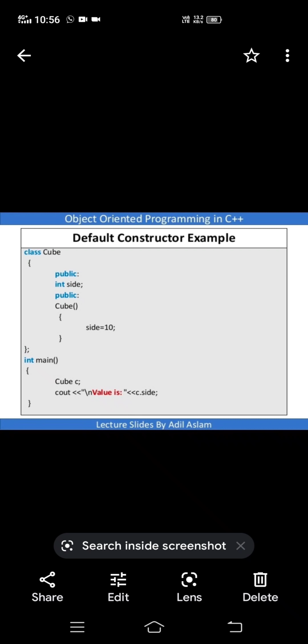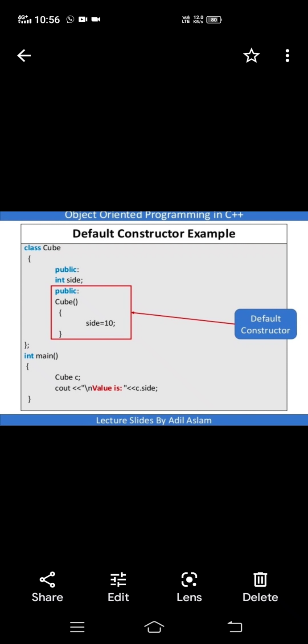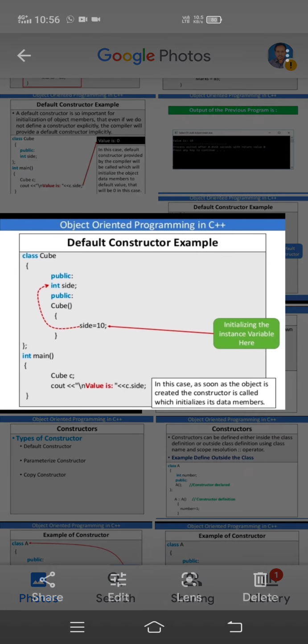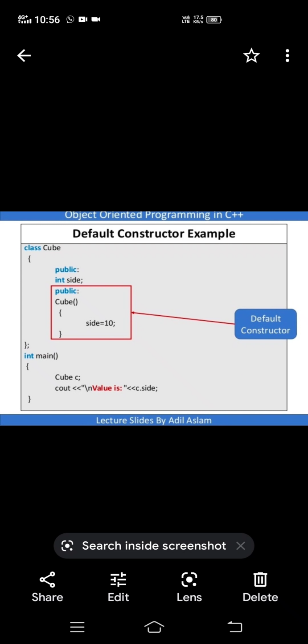So after executing this program, what output can you expect? Value is 10. See on the screen, right? Value is 10. This is the output. Right? So I have explained that here. See this, this is the invoked default constructor.